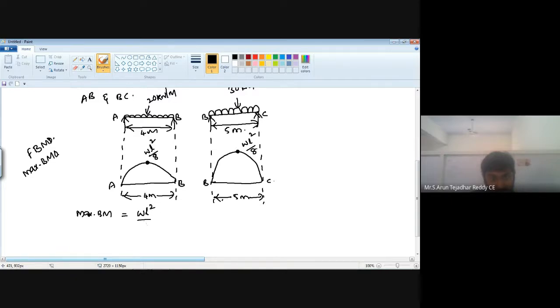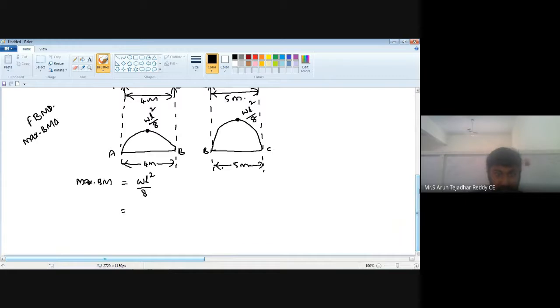Now what is the value of W in this diagram? 20 kilonewton per meter. And what about the span? 4 meter. So here 20 into 4 square by 8. Finally the value is 40 kilonewton meter. Next, coming to the second bending moment diagram.